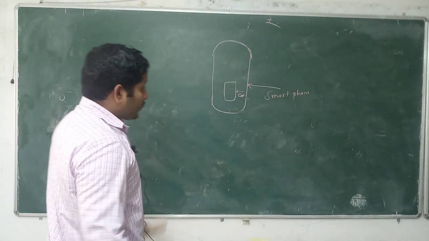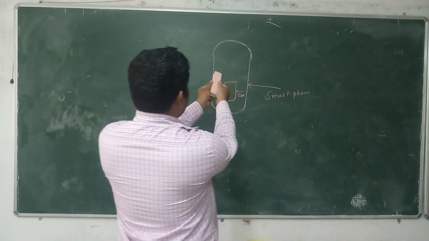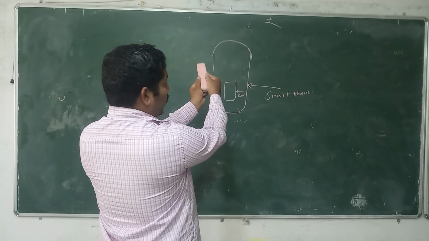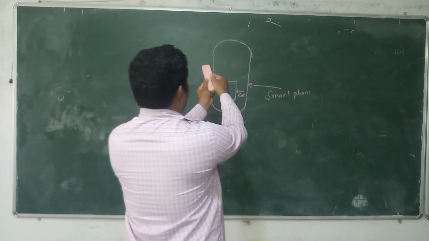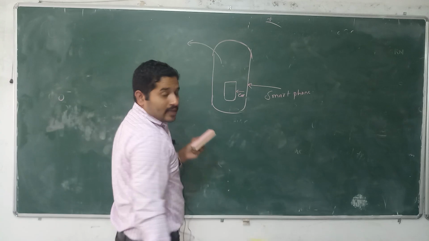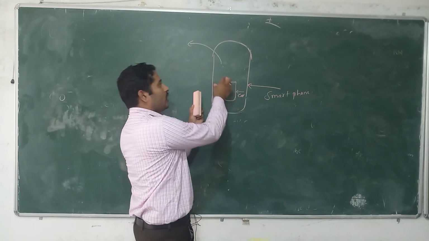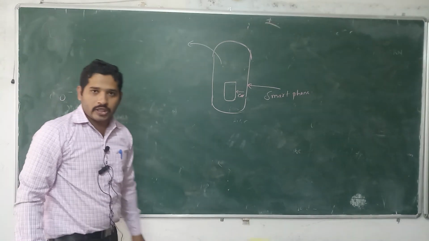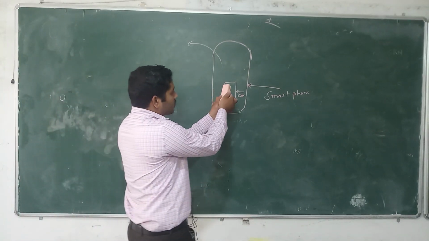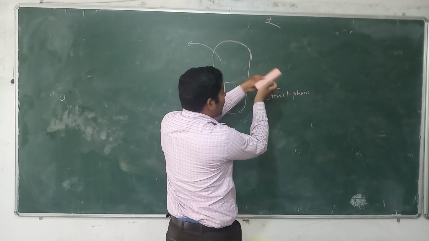Let us see over here on the board. If you tilt your position toward this direction, anti-clockwise, this car will move in which direction, dear? In an anti-clockwise direction. If you move toward the right side, you just need to tilt your mobile, and the car will move toward the right side.